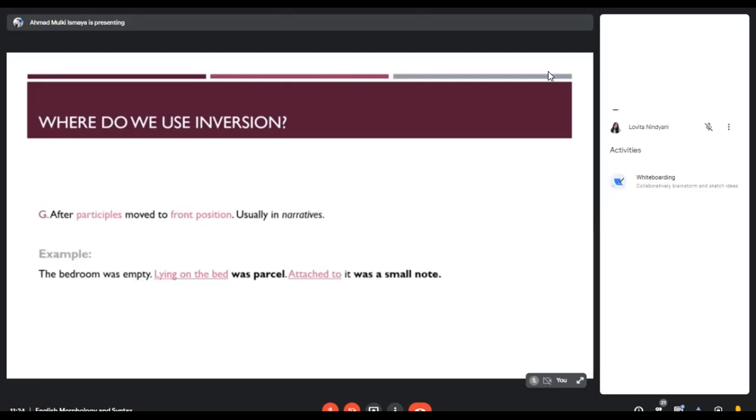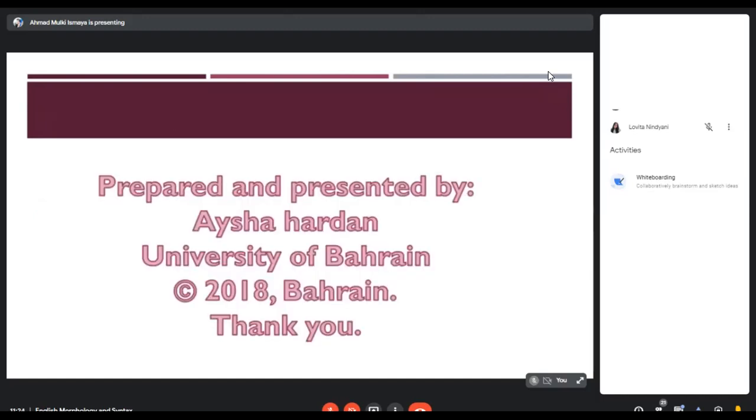Also, inversion can be used after participles moved to front positions, usually in narratives. For example, the bedroom was empty, lying on the bed was a parcel, attached to it was a small note. I hope this was useful. Thank you for your attention.